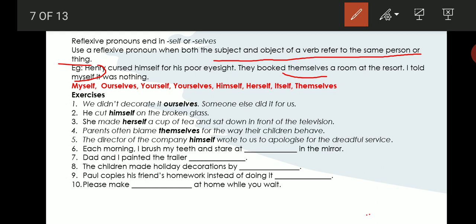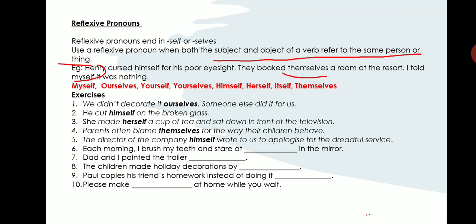So the pronouns ending with self or selves. Self in the case if it is singular, selves in the case if it is plural. If there is one, then you use self. If there are more people or things, you use selves. Okay. So examples of reflexive pronouns are myself, ourselves, yourself, yourselves, himself, herself, itself, themselves, etc.